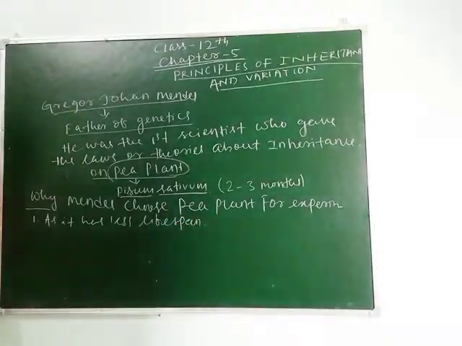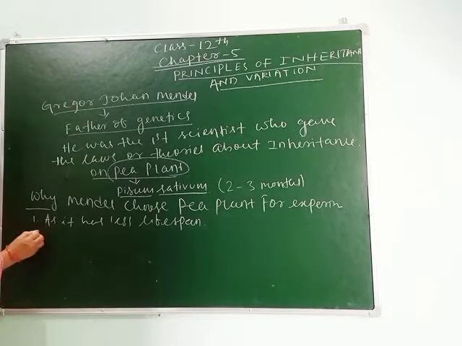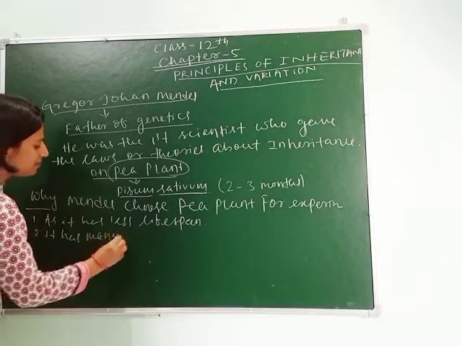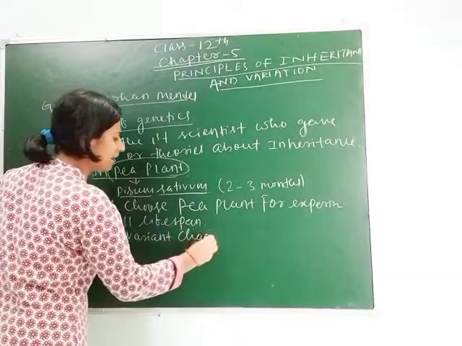Lifespan means the time period from birth to natural death. This is the reason why Mendel chose it. Second reason is it has many variant characters.